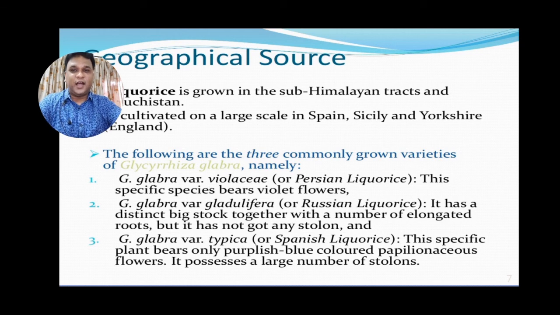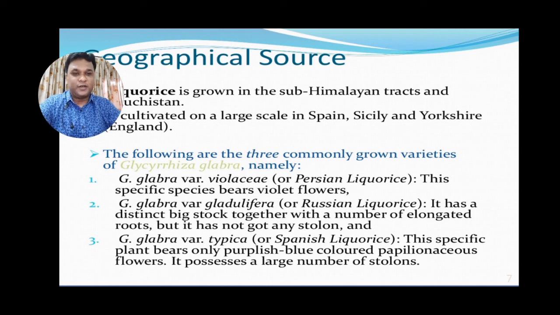Variety violacea is also known as Persian Liquorice. Variety glandulifera is known as Russian Liquorice. Variety typica is known as Spanish Liquorice. So we have three commonly grown varieties: Persian, Russian and Spanish Liquorice.